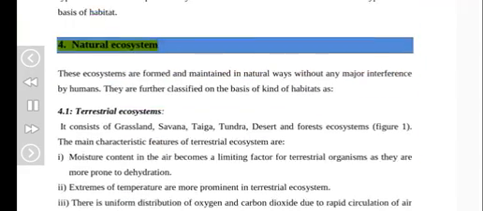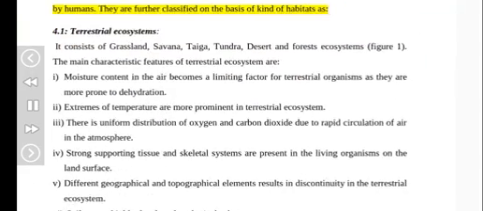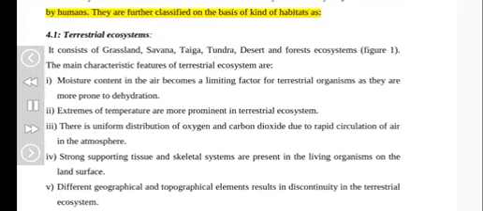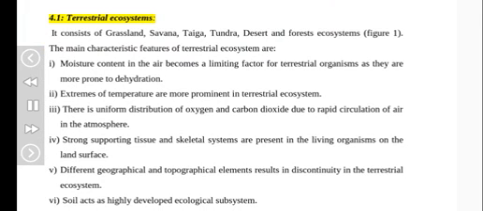4. Natural ecosystem. These ecosystems are formed and maintained in natural ways without any major interference by humans. They are further classified on the basis of kind of habitats as 4.1. Terrestrial ecosystems. It consists of grassland, savanna, taiga, tundra, desert and forest ecosystems. Figure 1. The main characteristic features of terrestrial ecosystem are: